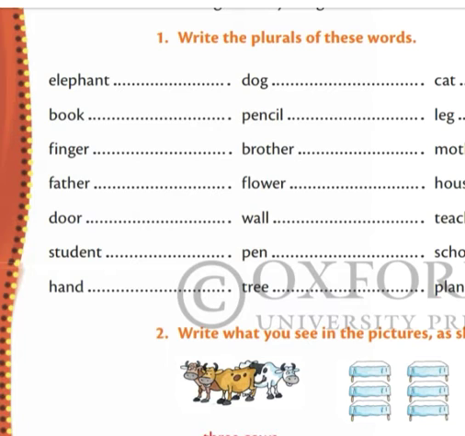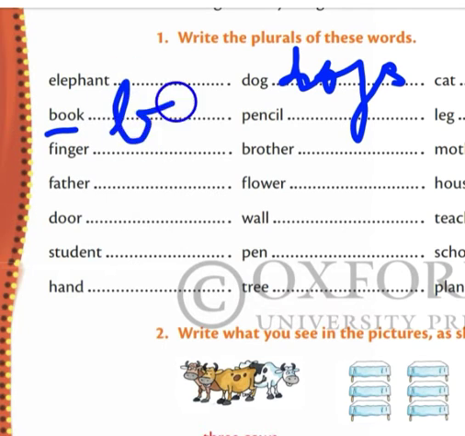Then after that, dog. What will be the plural form of dog? Dogs, okay. And book, what will be the plural form of book? Yes, books. B-O-O-K, book, and after that we will add s.